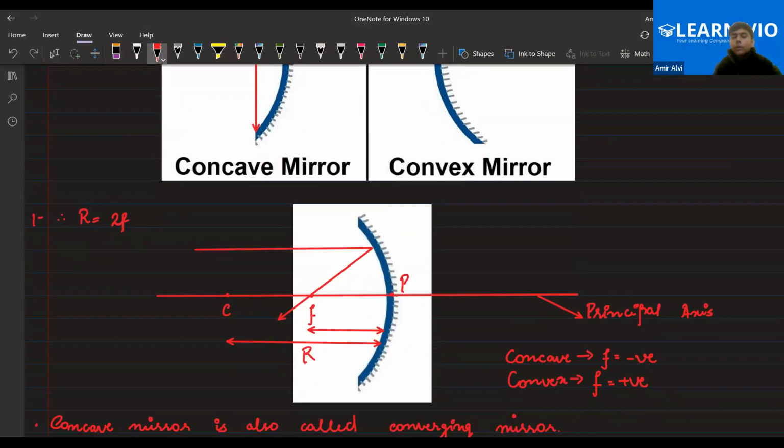This thing, that the center of curvature is basically nothing but the distance between the circumference and the center. That is your radius. Okay.